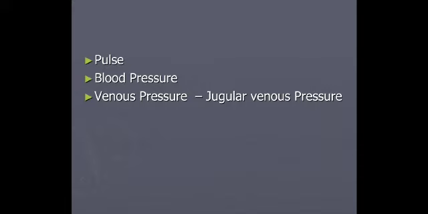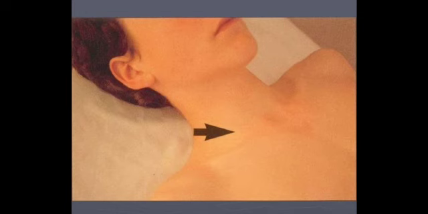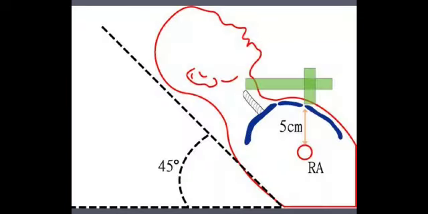The pressure is expressed in terms of centimeters of vertical distance between the top of the column of blood and the sternal angle, which you can see here. This is the jugular venous pulse. The sternal angle corresponds to the upper border of the clavicle. So you are getting an idea, with the subject reclining at 45 degrees.